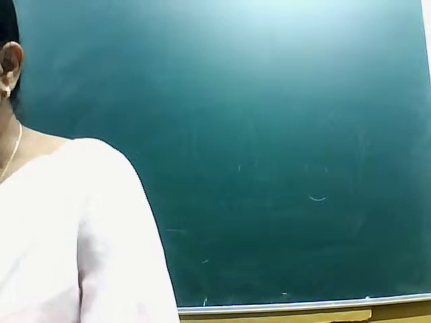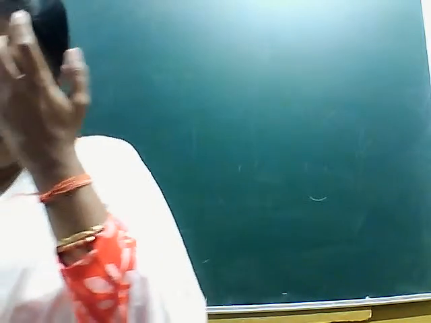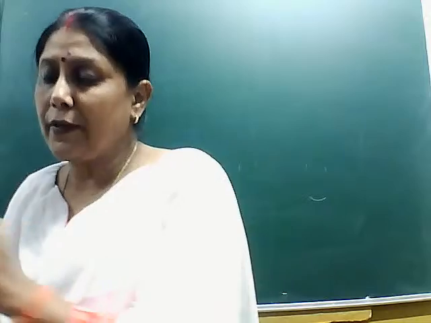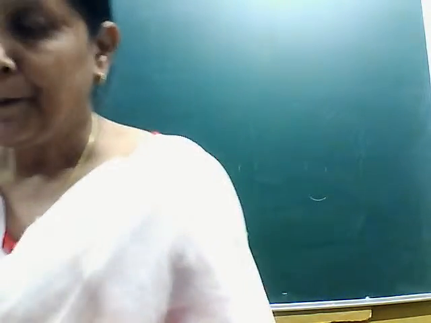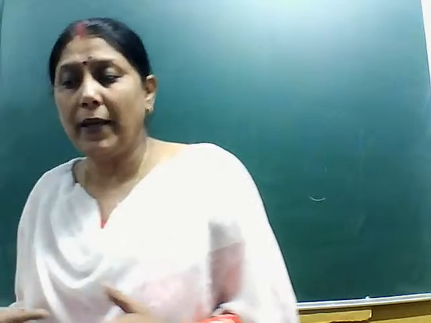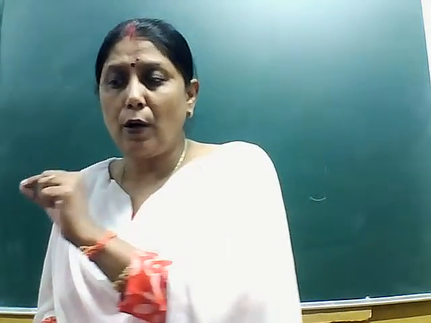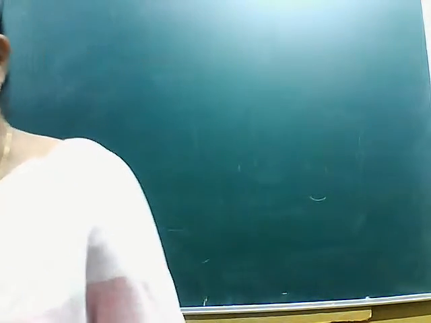It is also called an island continent. It is present in the southern hemisphere, so the Tropic of Capricorn passes through this continent, because it is in the southern hemisphere.